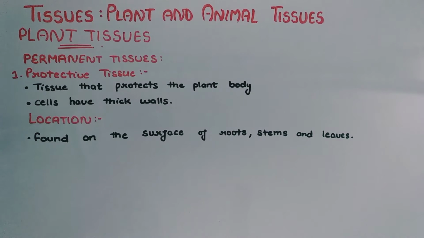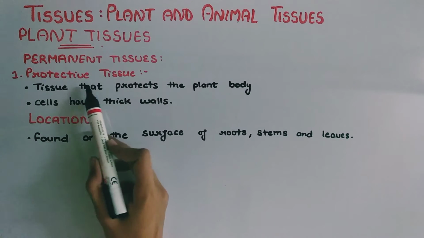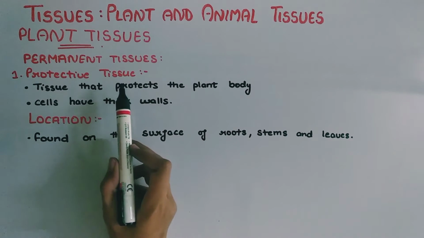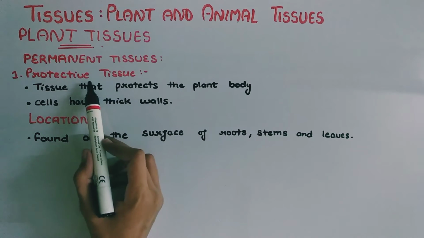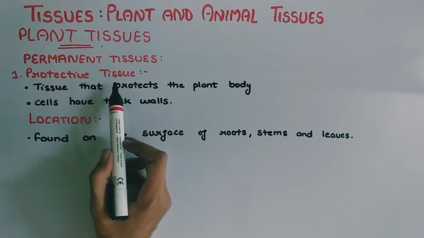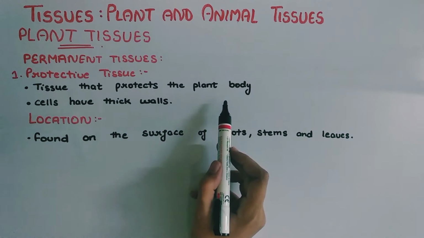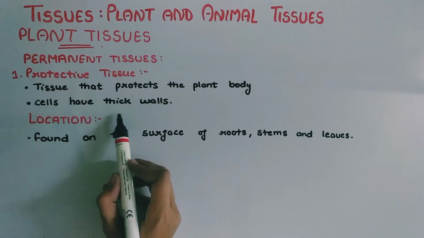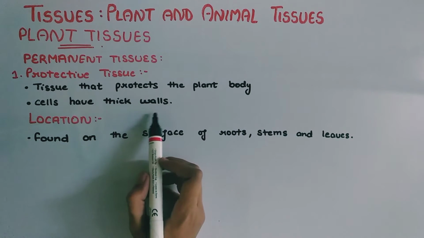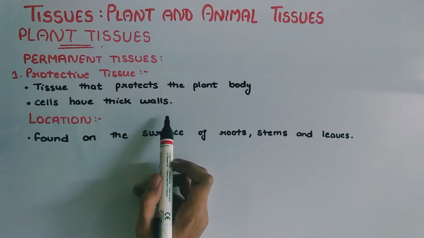The first classification of permanent tissue is the protective permanent tissue. From the name it is very clear that this will perform the function of protection. The protective tissue protects the plant body. The cells of this tissue have thick walls.